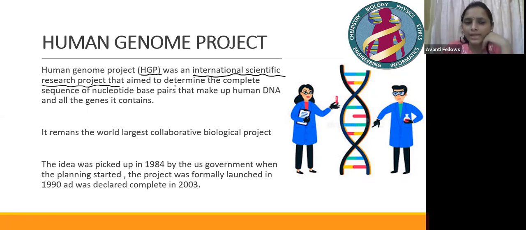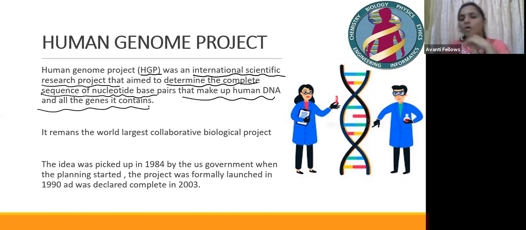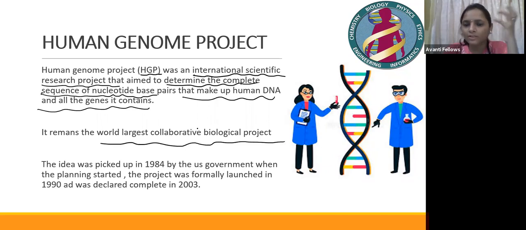So what is the aim of this Human Genome Project, guys? To determine the complete sequence of nucleotide base pairs that make up the human DNA and all the genes it contains. So the main aim was knowing the base pairs and what genes are present in the human genome. I already told you it was the world's largest collaborative biological project. Why is it collaborative? Because so many countries are involved in this, right? Germany, Japan, and China. All the countries are involved in this project. So that's why it is called a collaborative project.